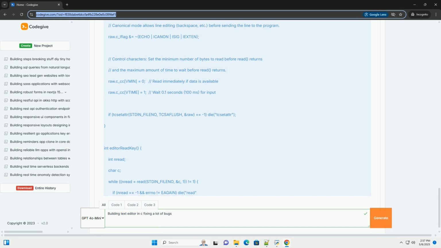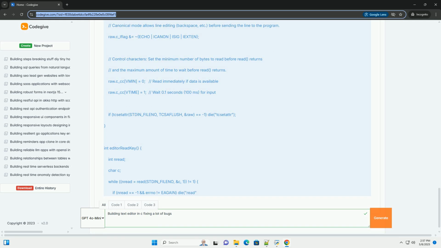O_RDWR | O_CREAT, 0644, opens the file for reading and writing. O_CREAT creates the file if it doesn't exist. 0644 sets the file permissions: read/write for owner, read only for group and others. ftruncate(fd, len) truncates the file to the length of the current content.